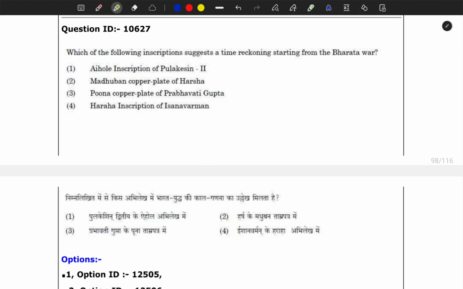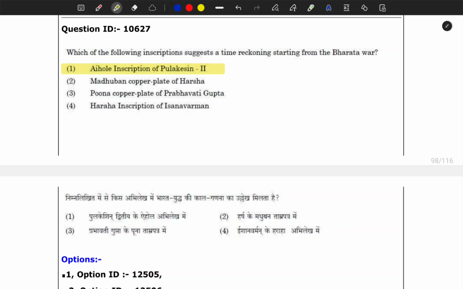Next question: which of the following inscriptions suggests a time reckoning starting from the Bharata War? If you have not read about the Aihole inscription of Pulakeshin II, it is very difficult to answer this question, but for me it was an easy, or moderate, question, because I have gone through the Aihole inscription and some Junagadh inscription. These are some famous inscriptions you should go through, also the Allahabad inscription.